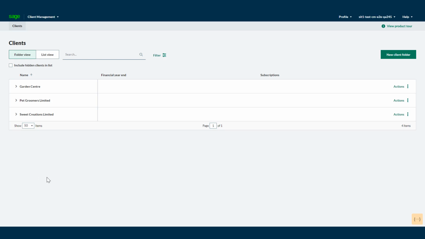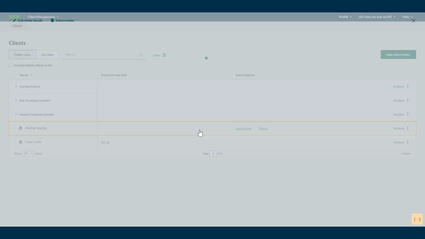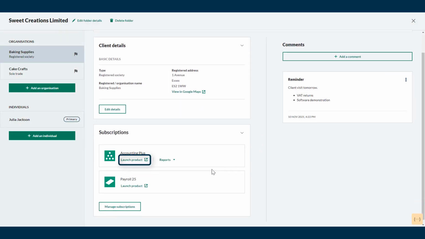As the accountancy industry shifts to a more advisory role, here at Sage, we strive to equip you with advisory tools so you can give your clients in-depth insights of their businesses. To do that, click onto the client in question to access their license from within the client list. Alternatively, open up their record for more actions. You can easily launch in the product by clicking Launch Products.